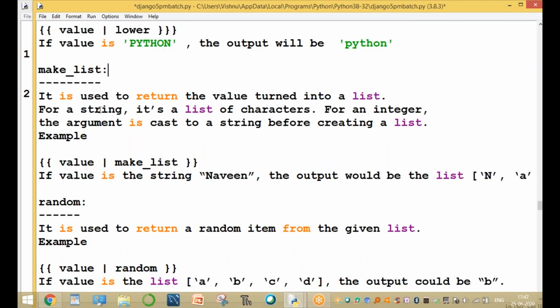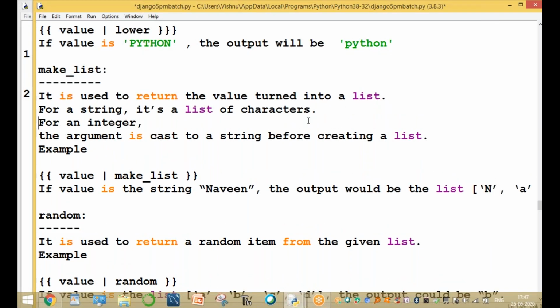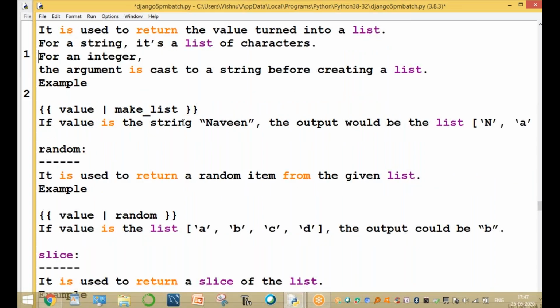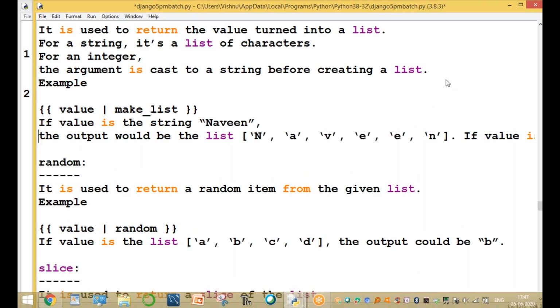Make list. It is used to return the value turned into a list type. Converting the value into a list type: for a string, it is a list of characters. For an integer, the argument is cast, converting into integer type. For example, if the string is Naveen, the output will be the characters of Naveen, for any group of values.